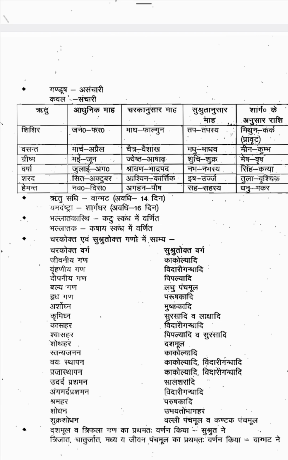Then Hemanta Ritu comes under November and December. According to Charaka, it is Margashirsha and Pausha Masa. According to Sushruta, Saha and Sahasya. According to Sharangadhara, Vrishchika and Dhanu Rashi. So in these timings, these Ritus will be coming.